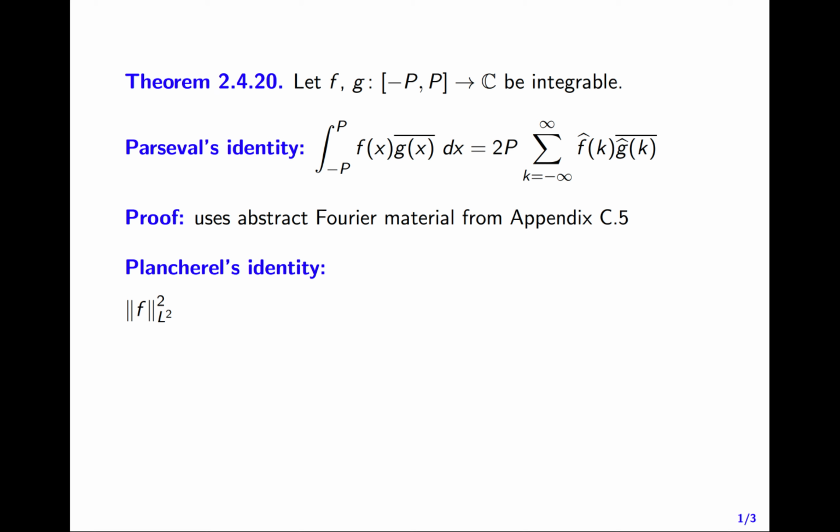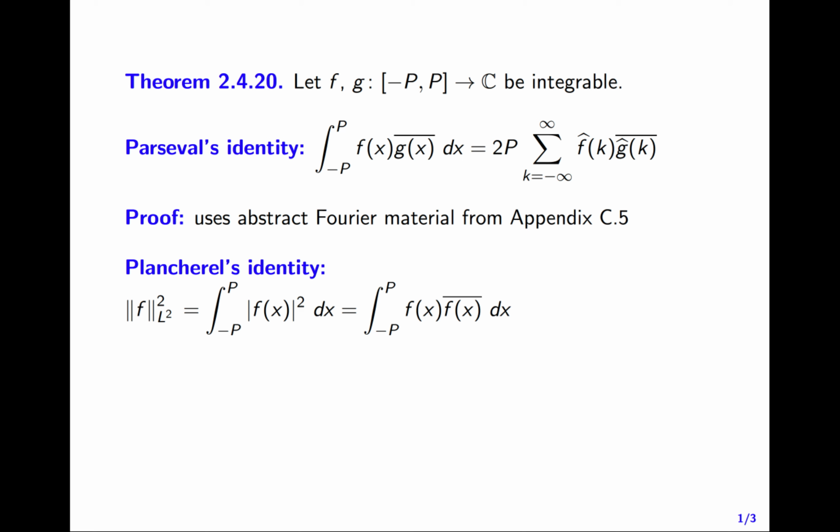Parseval can give us another identity, Plancherel. So if I have f integrable on minus p to p, then the square of its L2 norm exists, so that's equal to the integral from minus p to p of the modulus of f of x squared. And then I just rewrite the integrand a little. This is the integral from minus p to p of f of x times the complex conjugate of f.